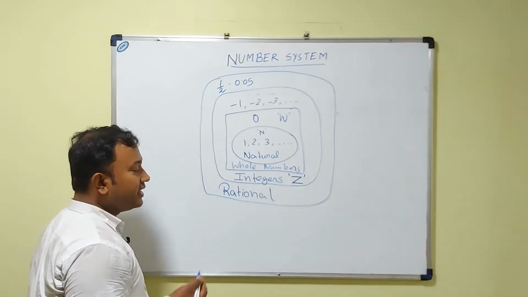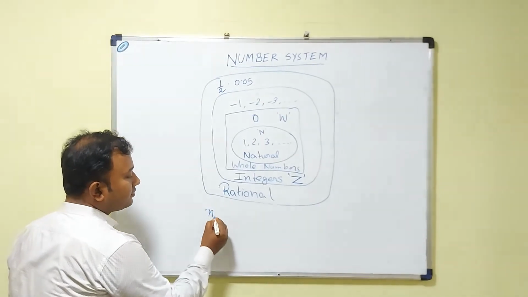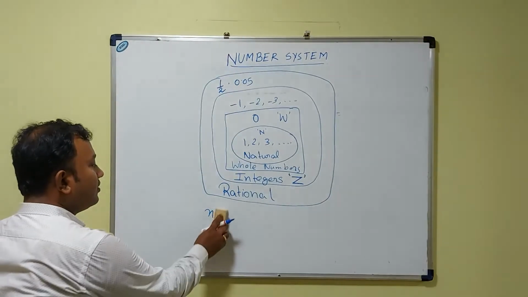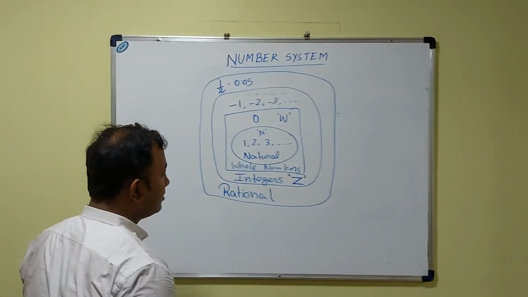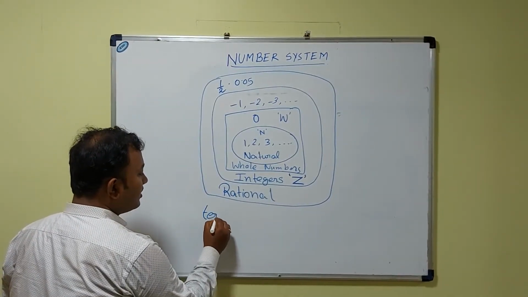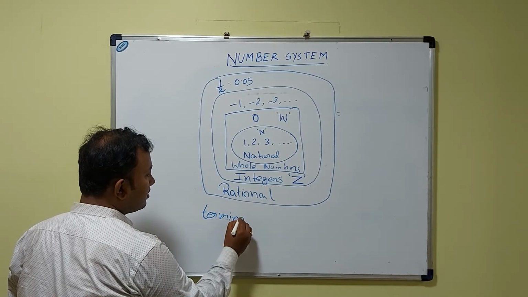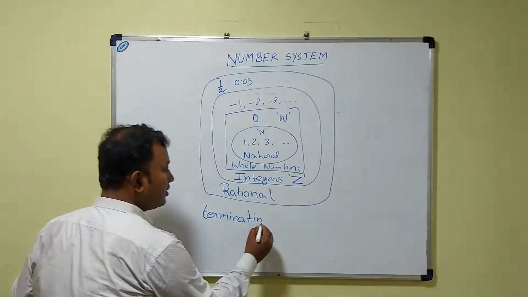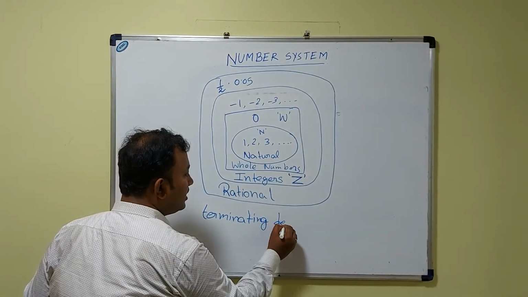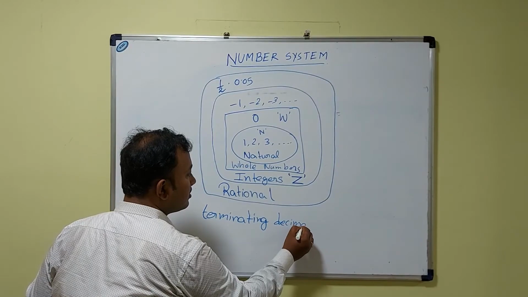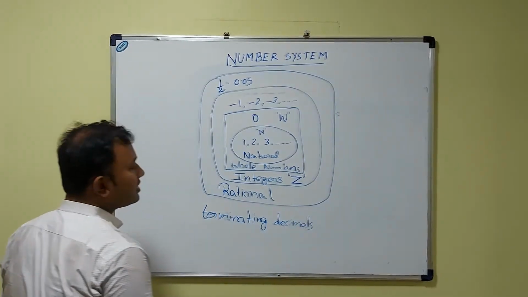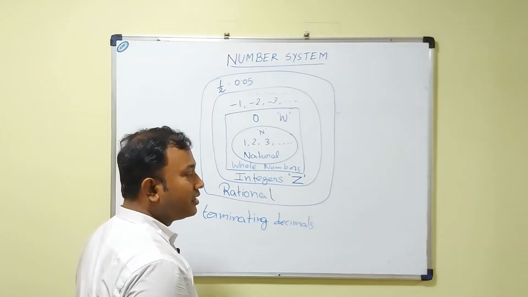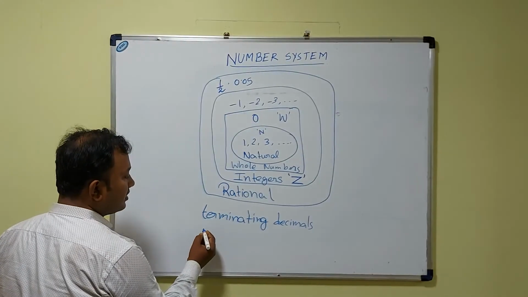But for now I can tell you that finite decimals, or terminating decimals, are called rational numbers.